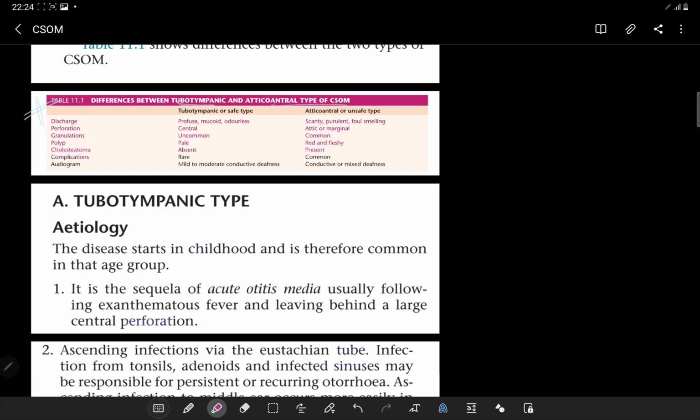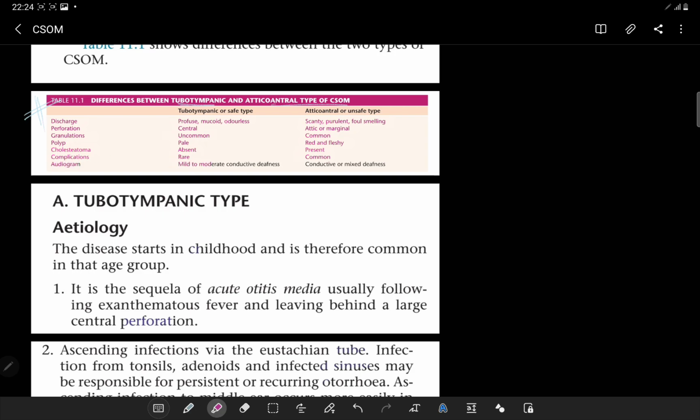It's a very important characteristic of atticoantral disease that cholesteatoma is present. Complications are very rare in the tubotympanic one, but usually there is hearing loss. The patient comes to you with a discharge and some amount of hearing loss, which can be seen in this tubotympanic one. We have complications, which are very common in the atticoantral or unsafe type.